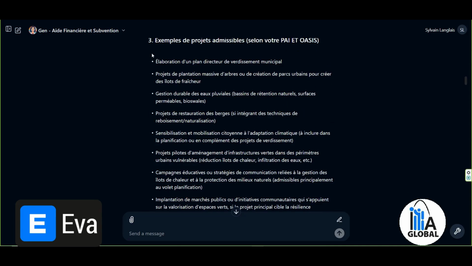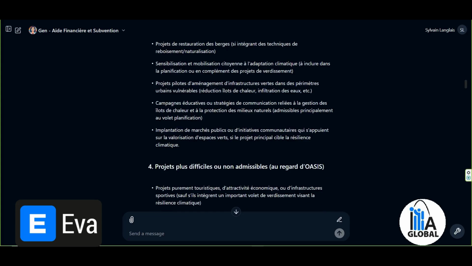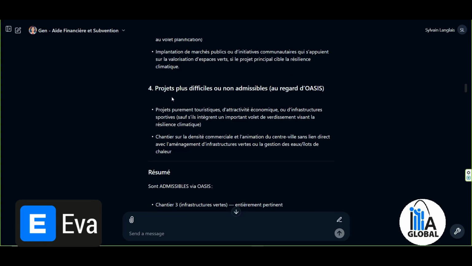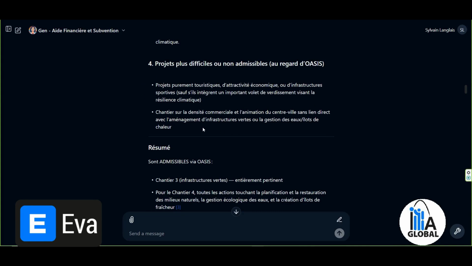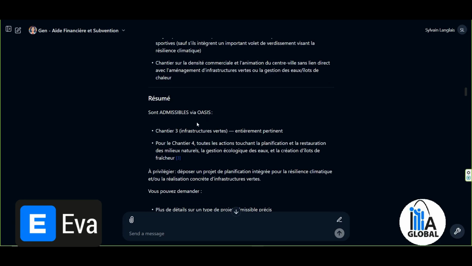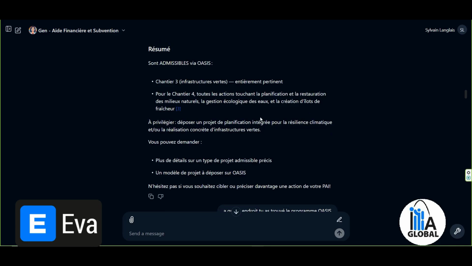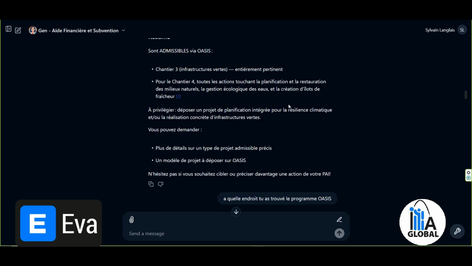Example of an eligible project according to your PAI and OASIS. So it gives me a list of projects that would be eligible. The more difficult and non-eligible projects, so purely tourist projects, etc. It tells me that these would be more difficult to approach in order to get a favorable response. And it talks to me about Project Area 3, Green Infrastructure, which is entirely relevant. So for Project Area 4, the planning could fully meet the financial assistance program.